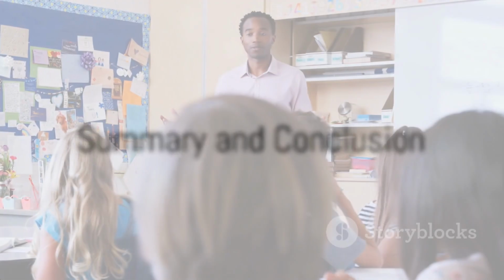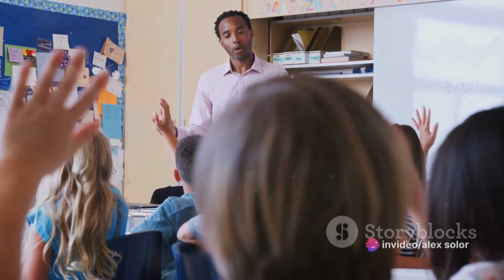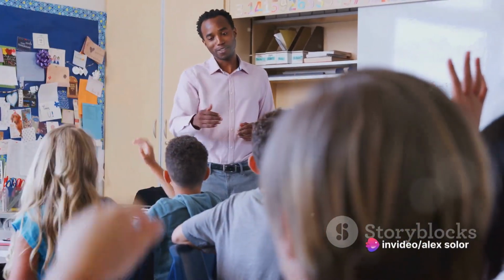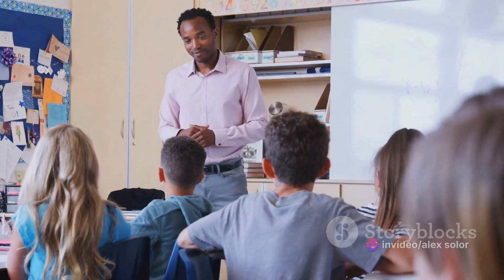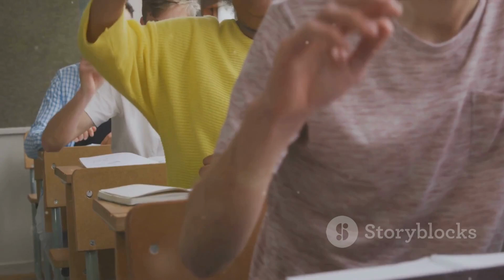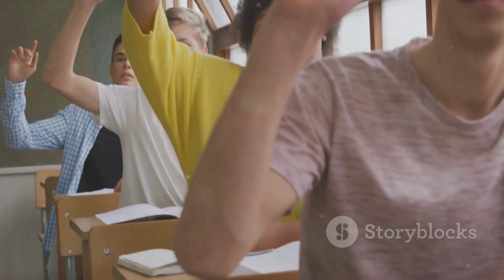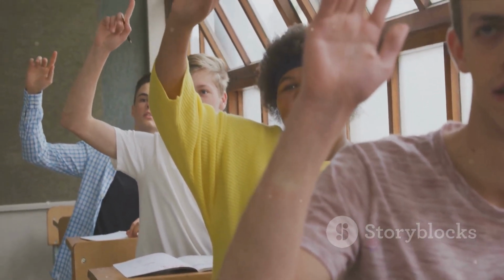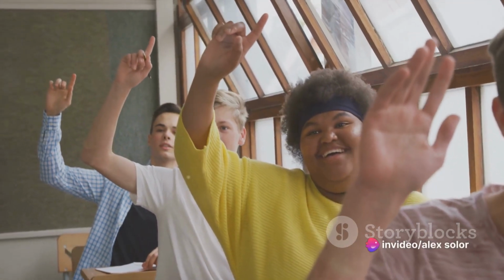Let's recap what we've covered. We've taken a deep dive into the past tense of the verb to be. In the singular form we use was for I, he, she, and it. So, if you want to express that you were tired yesterday, you'd say, I was tired yesterday. If you want to mention that he was a great singer when he was young, you'd say, he was a great singer when he was young.